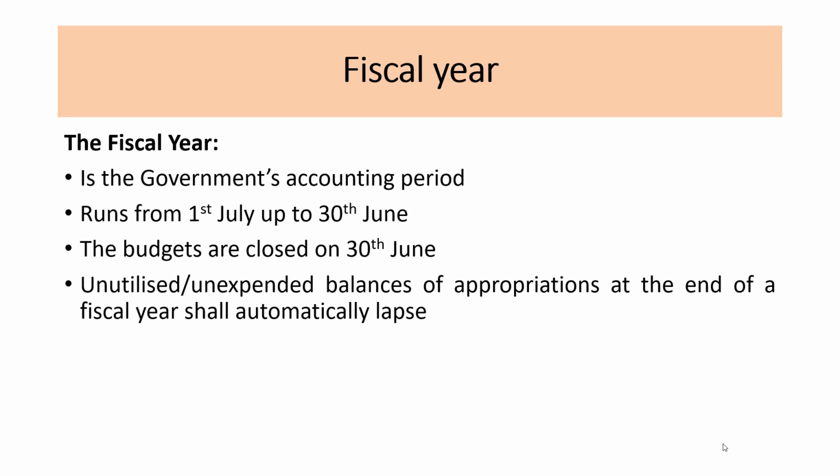Therefore, any unutilized balances of appropriations at the end of a fiscal year shall automatically lapse, meaning if any agency or government organization is unable to utilize the money that has been authorized or allocated to be used within an accounting period, then the budget will automatically become invalid.